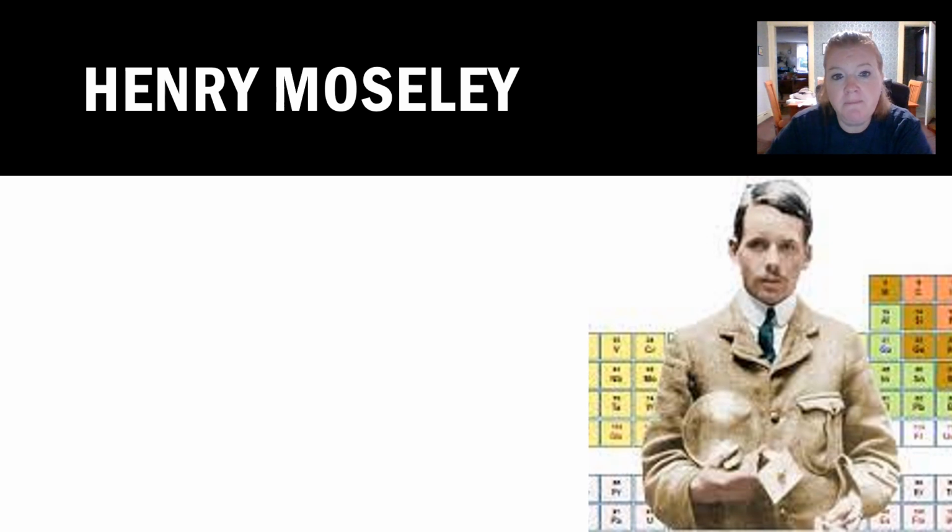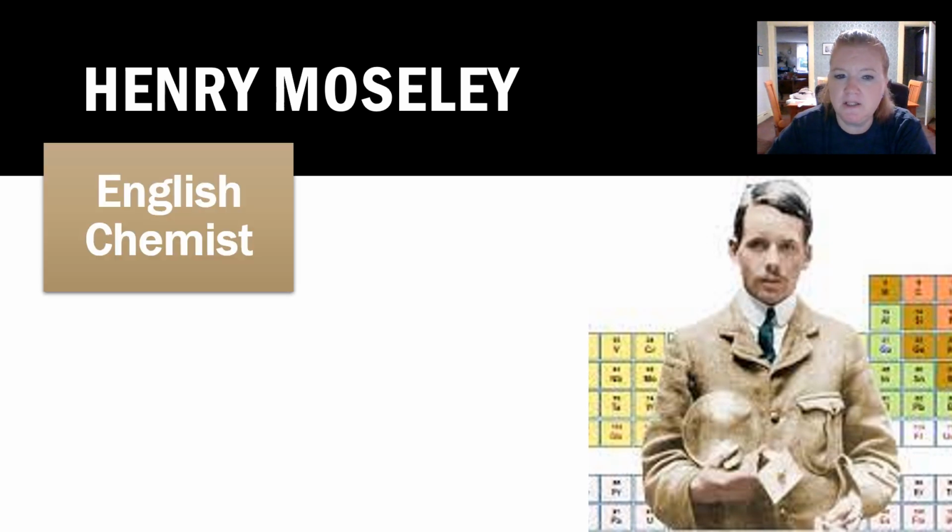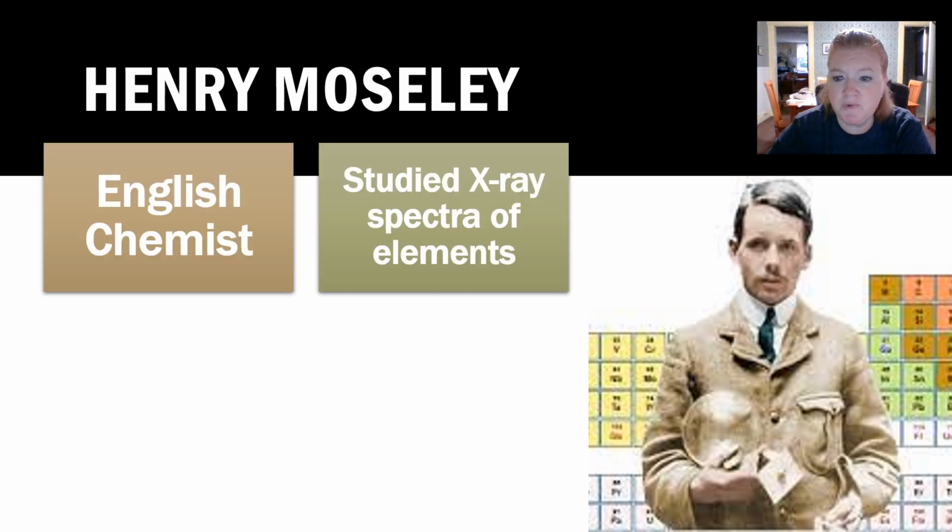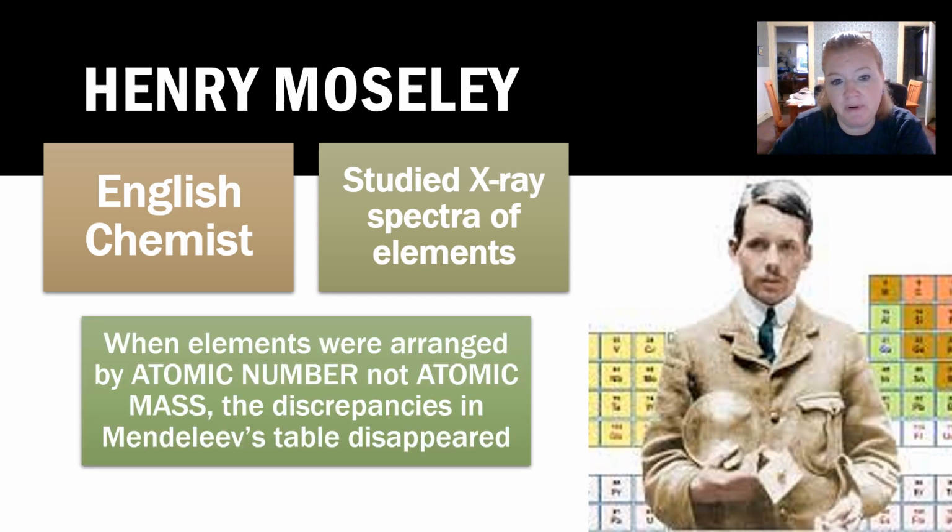Now we move on to Henry Moseley. Okay, he was an English chemist, and he studied the X-ray spectra of elements. So remember we talked about the line emission spectra. He studied those. And in that process, he realized that when elements were arranged by atomic number, remember that's the number of protons in an element, not atomic mass, the discrepancies that Mendeleev had that he couldn't explain, poof, gone. So he's like, ta-da, we have to arrange them by atomic number, not atomic mass.